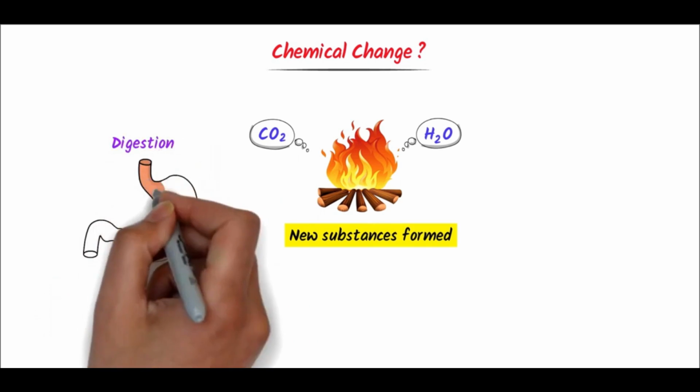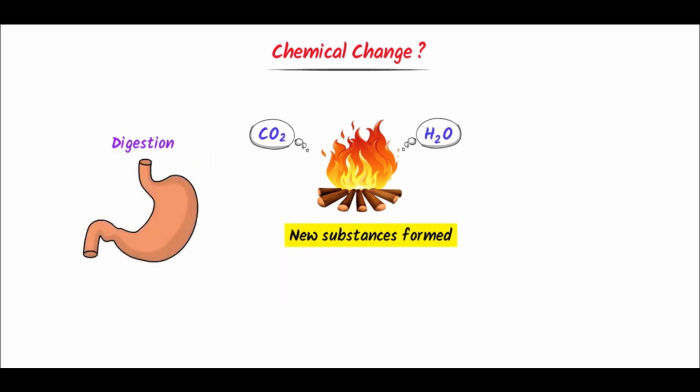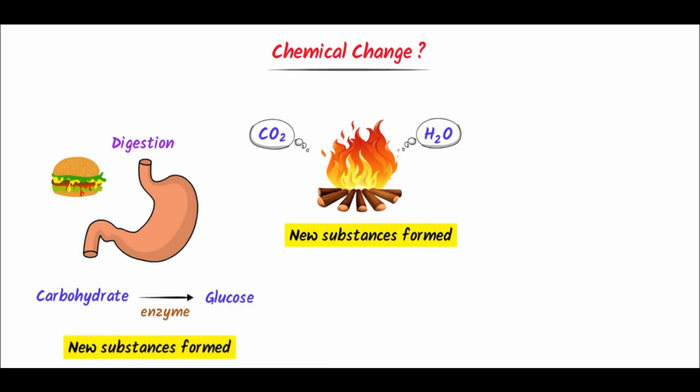Secondly, consider the digestion process. Let's say you eat enough carbohydrates in the food. Now the enzymes in your intestine convert these carbohydrates into glucose. Here we say that a new substance is formed. For example, glucose is formed from the carbohydrates. So digestion is an example of a chemical change.